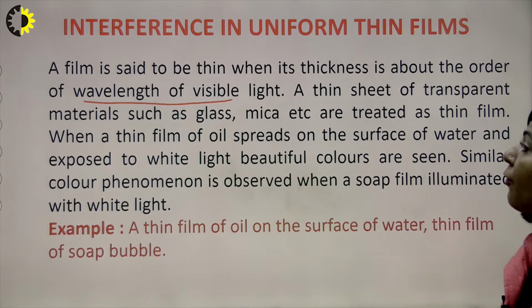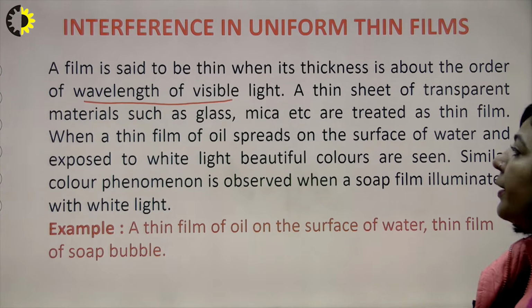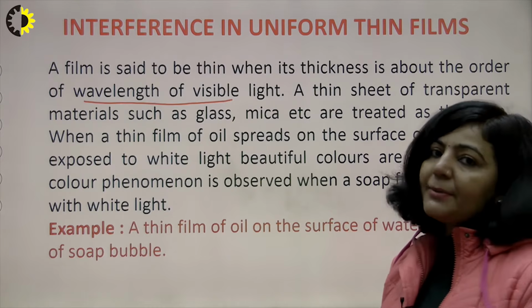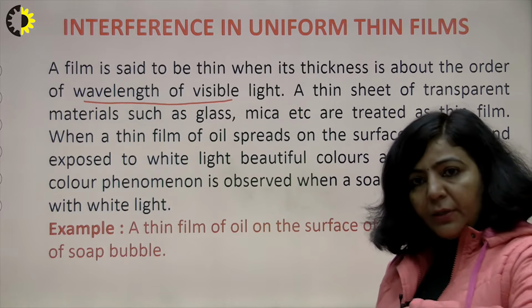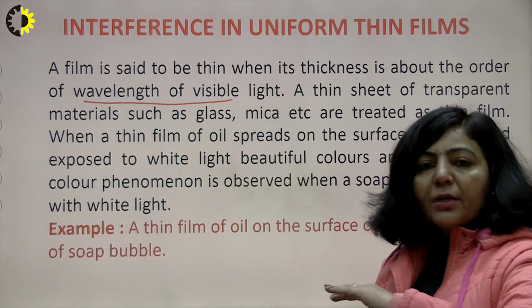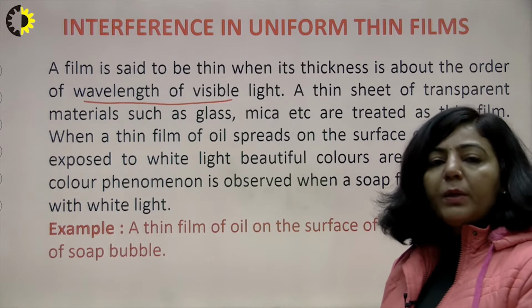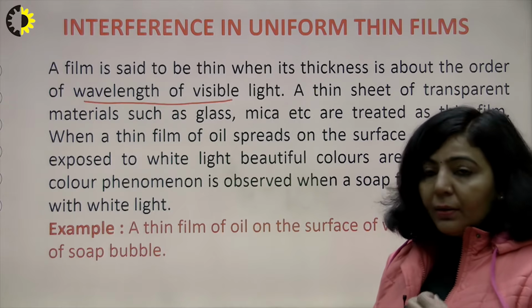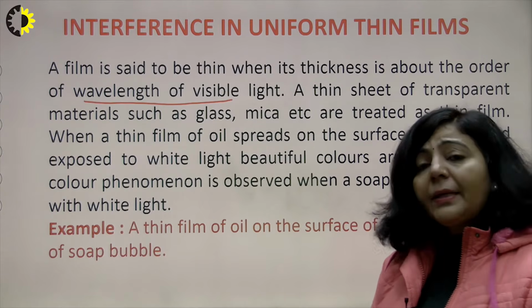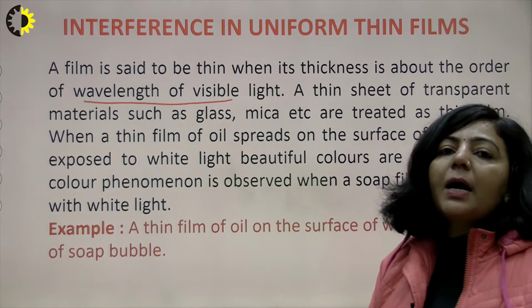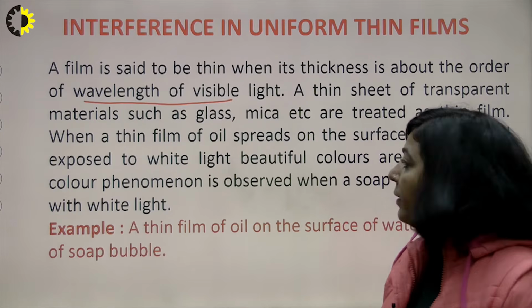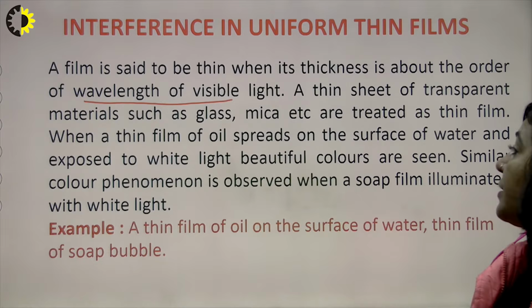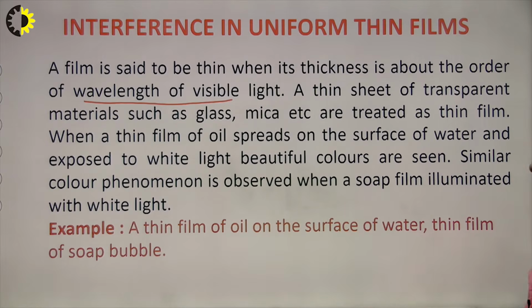When a thin film of oil spreads on the surface of water and is exposed to white light, beautiful colors are seen. You must have seen this: if there is a layer of oil on the surface of water and white light is incident over it, then you will see some colors over that oil film. Basically those colors are an interference pattern. Similarly, a similar color phenomenon is observed when a soap film is illuminated with white light.